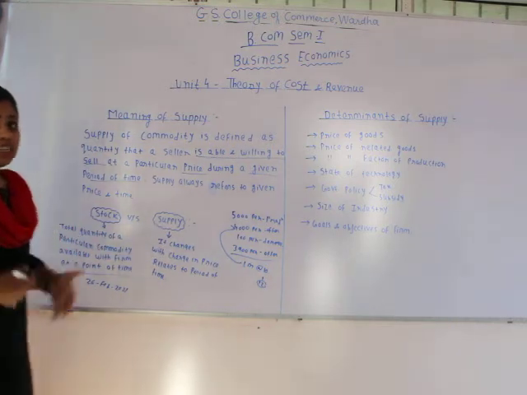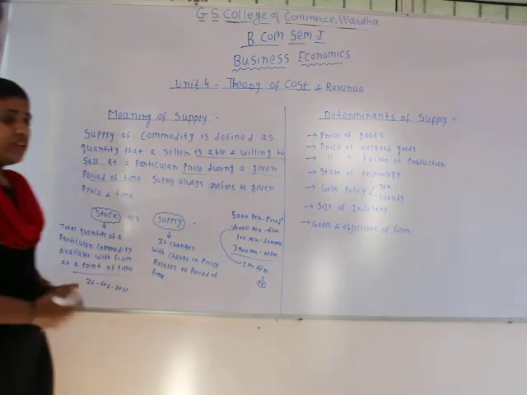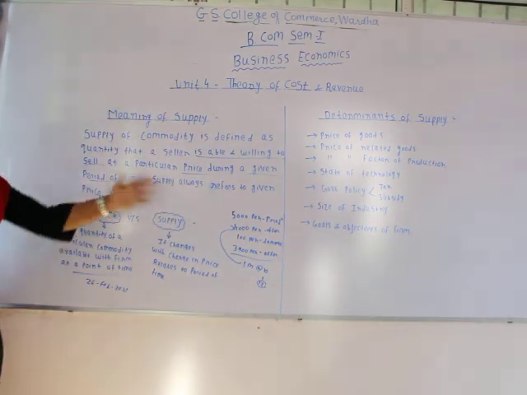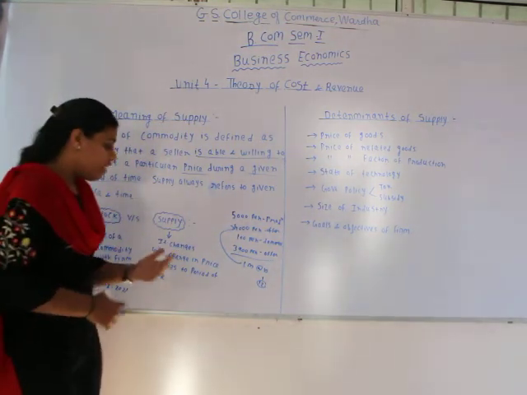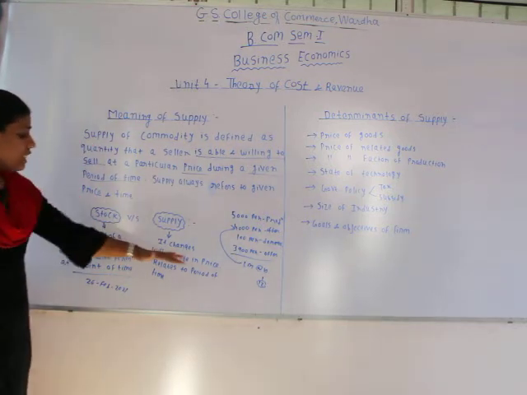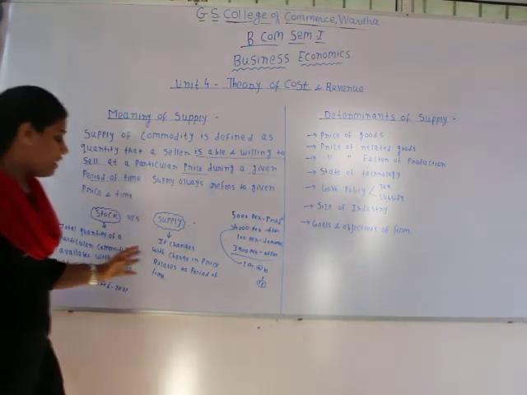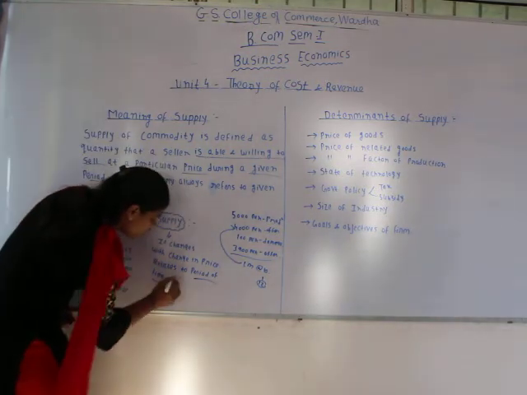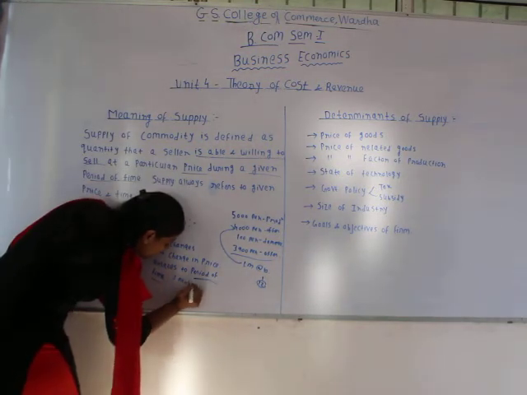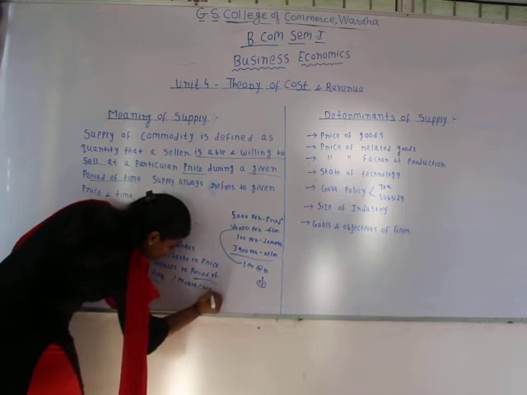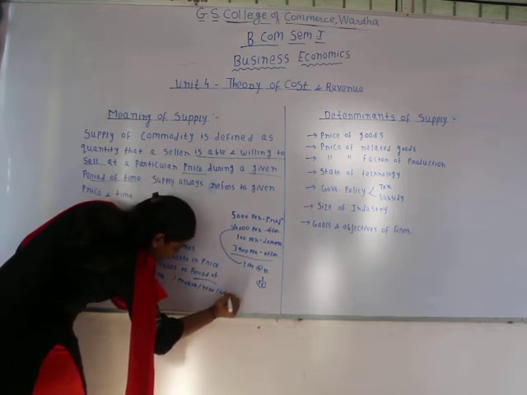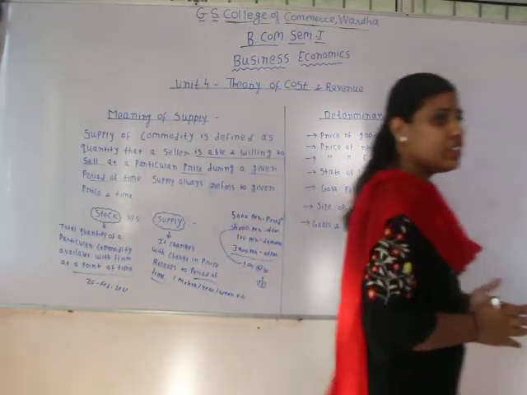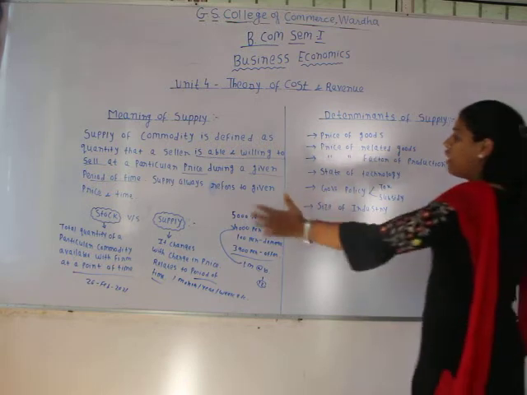Now the price of this pen is increasing in the market, and therefore what will the supplier do? In order to maximize his profit, to earn maximum profit, he can supply all the pens which are there in the stock. So it is said that supply changes with the change in price, and it relates to a period of time. Period of time refers to month, year, week, etc. Okay, so now I hope you are clear with the concept of stock and supply.